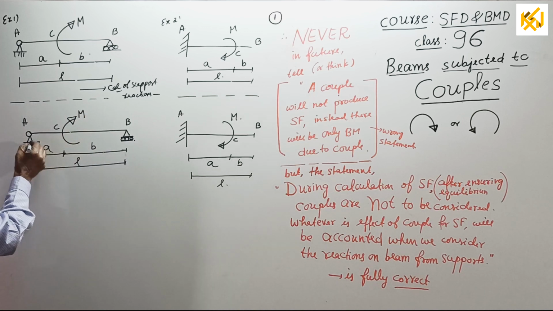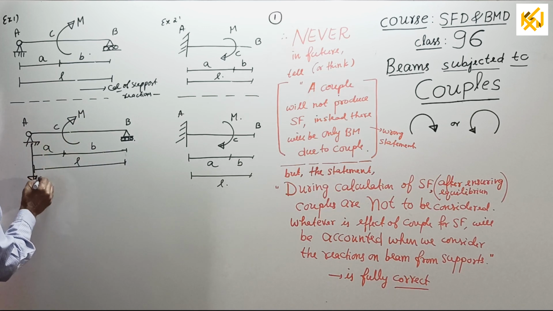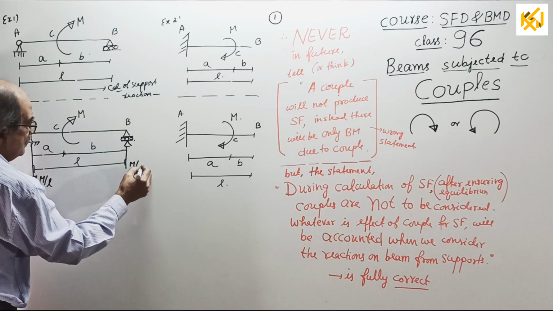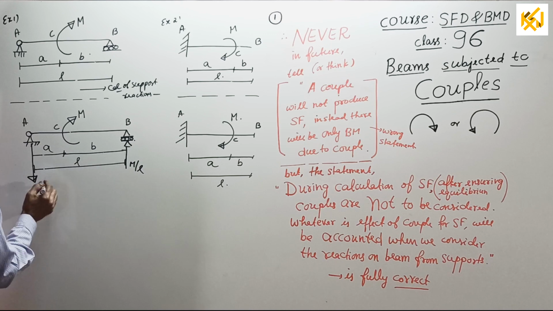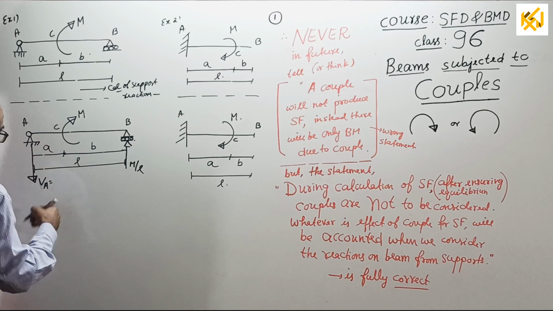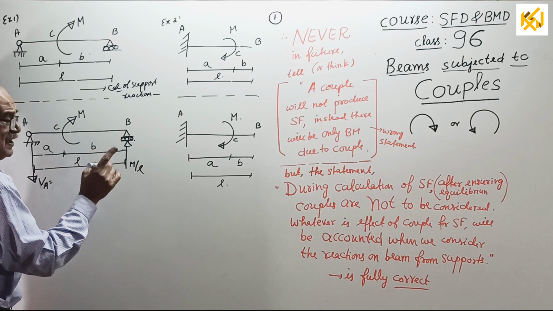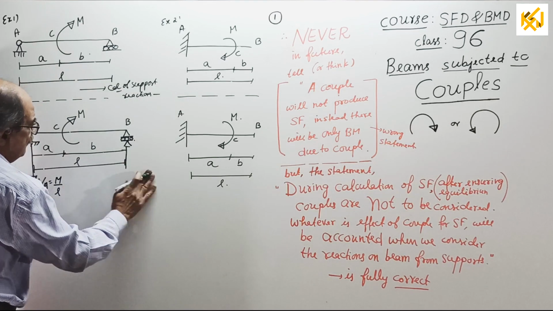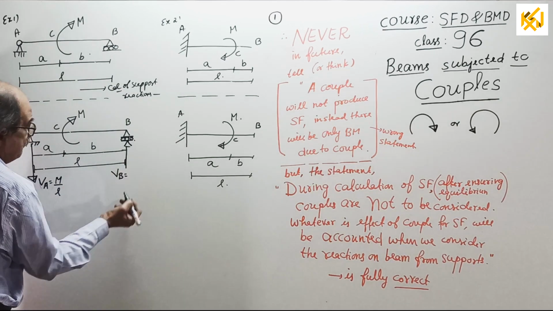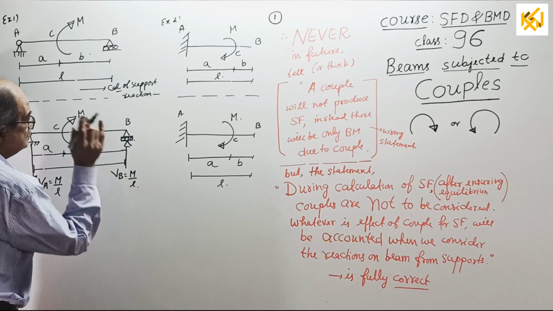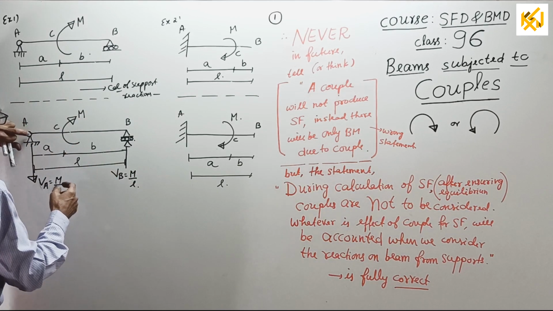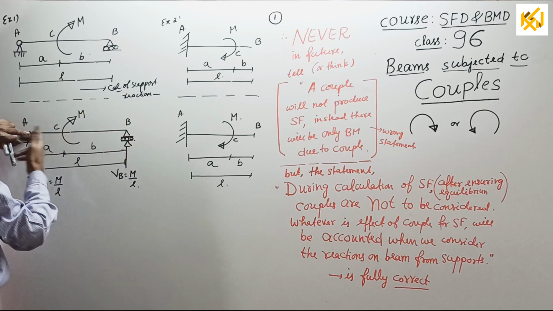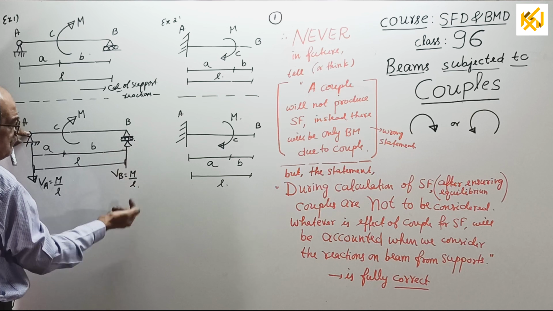Just for today's class, imagine I calculate the reaction. I am sure this reaction will come down, of M by L, and this reaction will come up, of M by L. So I will put this once again here. This reaction VA will be down, of M by L; plus or minus is not considered, I am taking the direction directly. This reaction VB will be upwards, of M by L. It will come later. Or take moment about this point, taking clockwise positive: minus VB into L plus M into no distance equals 0. VB will come plus M by L.